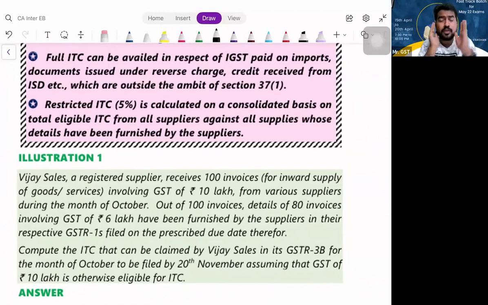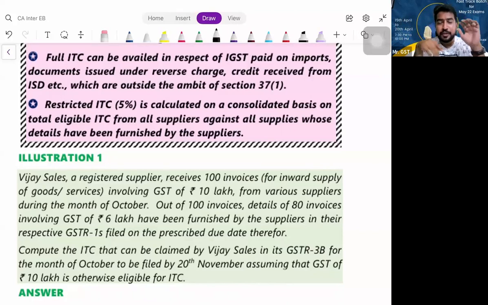What are those? How much ITC you are actually eligible for? How much is reflected in 2A? When will it get reflected in 2A? When your supplier has filed his return. The law says only if your supplier has paid tax to the government, then you can avail ITC, correct? Yes, sir. If the supplier has paid tax to the government, that will be reflected in 2A. So you see how much you are actually eligible for, how much is reflected in 2A. There is a difference. Whatever is reflected in 2A, over and above that, you can claim 5%. But that cannot exceed your actual eligibility.